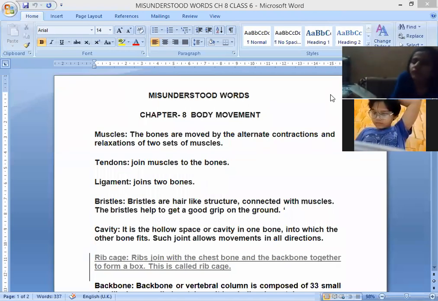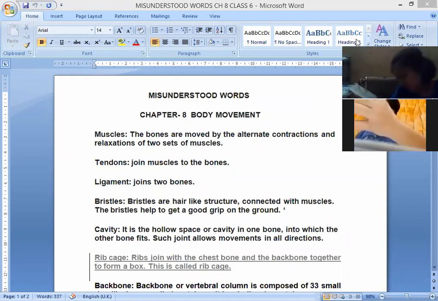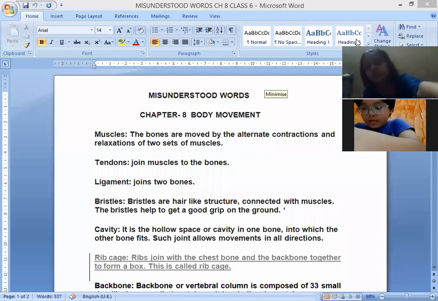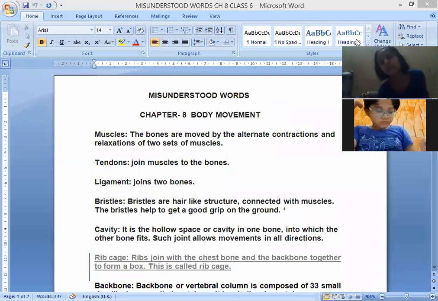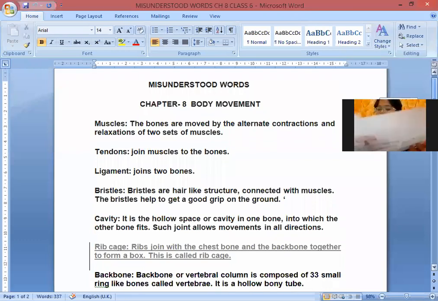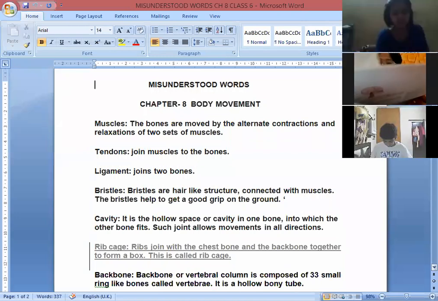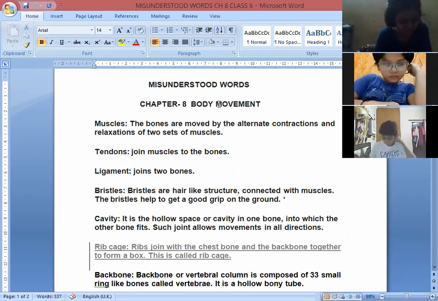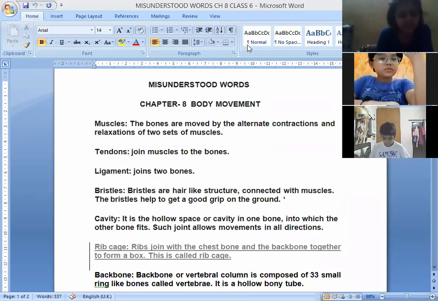Okay. I want each one of you to kindly write down today's date. And yes, Aru Bhaskar, give me the first word. Yes, ma'am. First word is backbone. The vertebral column or backbone is slightly curved and slightly movable, made of ring-shaped bones or vertebrae. So we can say backbone is a vertebral column. It is composed of 33 small bones. So first word you have done, that is backbone.